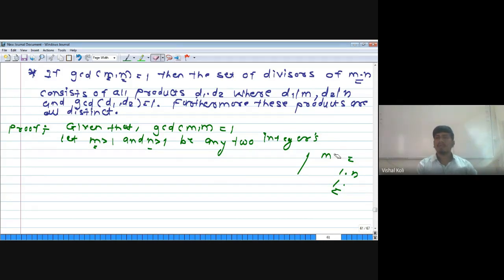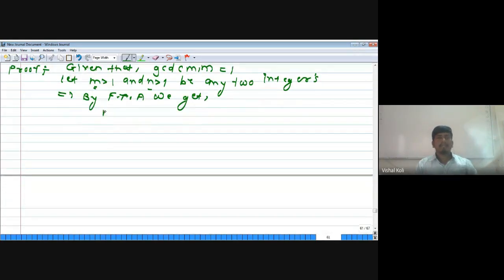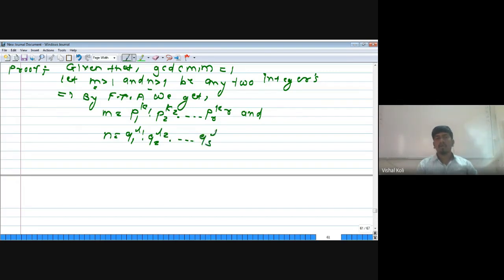Then by the fundamental theorem of arithmetic, these two integers m and n can be expressed as a product of primes uniquely. So by the fundamental theorem of arithmetic, we get m is nothing but p1 to the power k1 into p2 to the power k2 and so on up to pr to the power kr, and the integer n can be expressed as q1 to the power l1 into q2 to the power l2 and so on up to qs to the power ls.